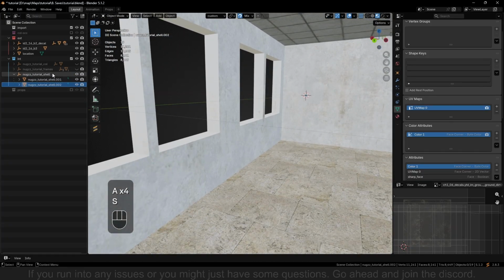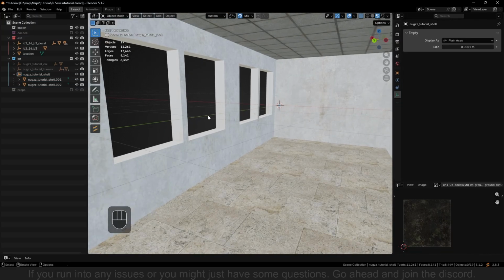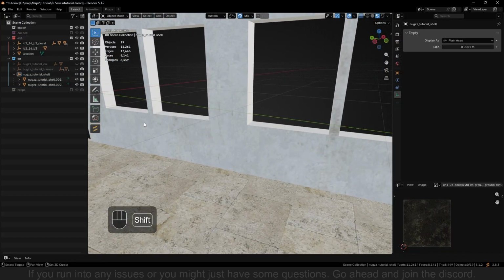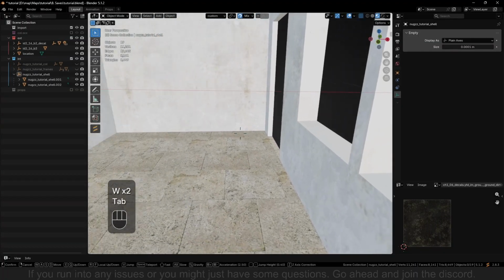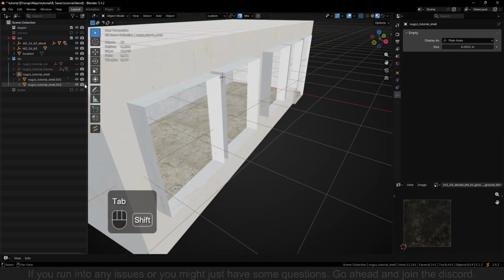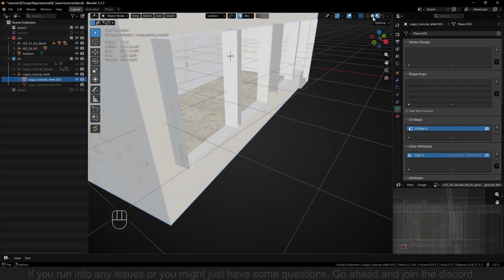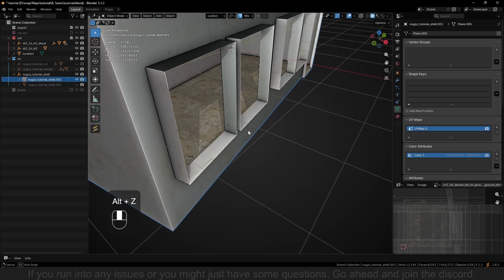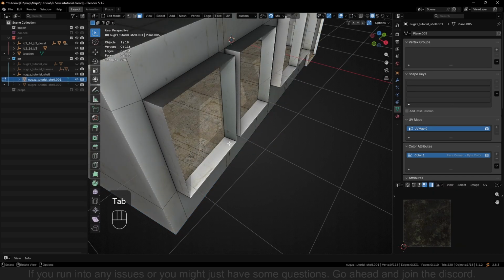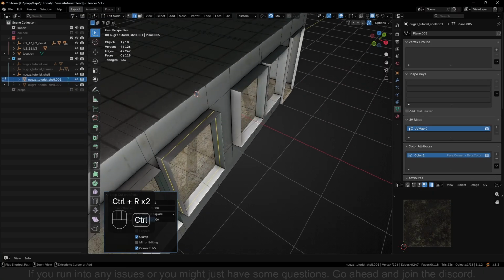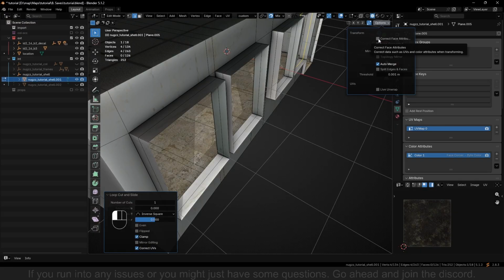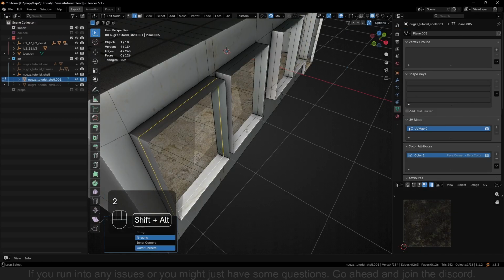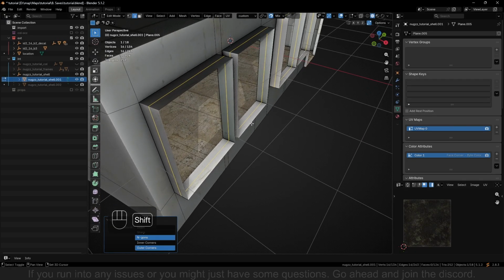So that's done. Once we have made dirt, we can do windows. So for the windows, we would like to be on the outside. Let's hide the dirt for now. Put it back on this one. There we go. We can open it up in edit mode. We can then make a loop cut in all of the windows. And we can turn on correct face attributes. Here, here, here, and here.